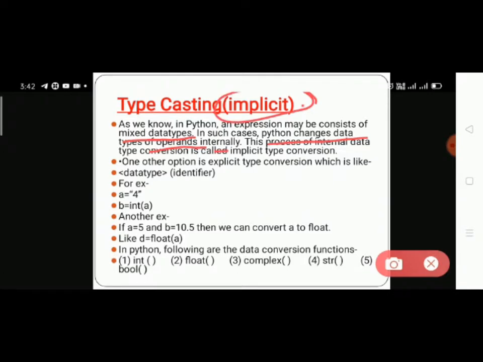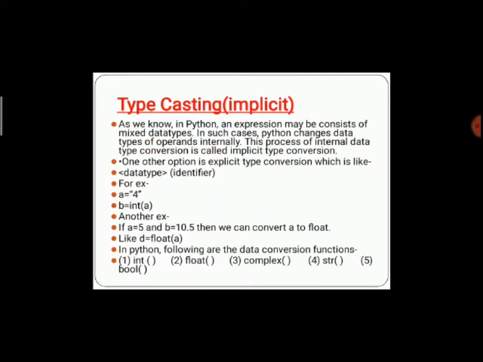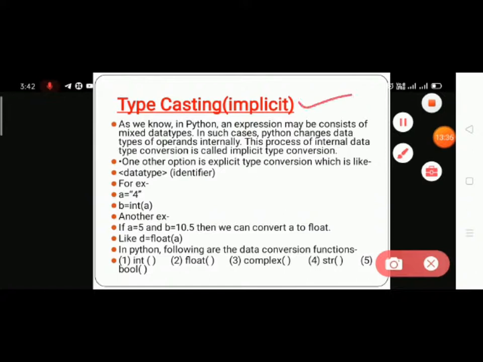Implicit means the values are changed internally by the interpreter, because Python uses an interpreter, not a compiler. The interpreter executes the code line by line, as we have also learned. So this process happens internally with implicit conversion, and the other process is explicit.